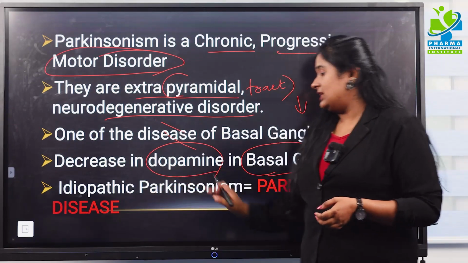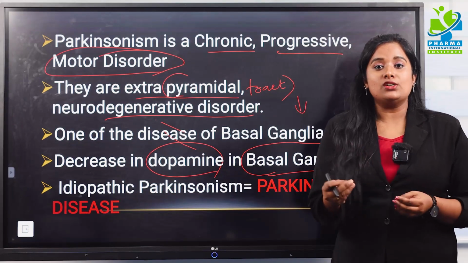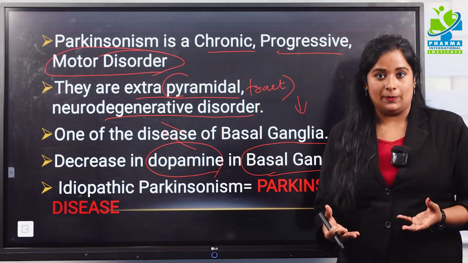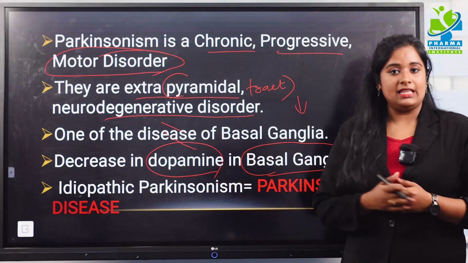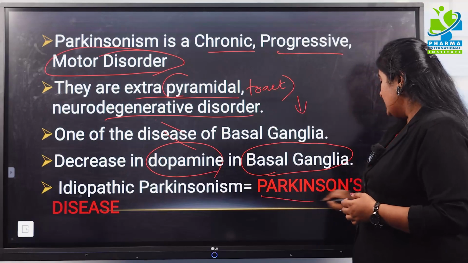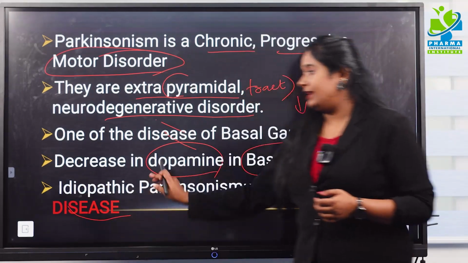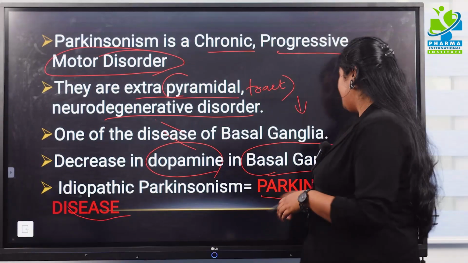Okay, what is idiopathic Parkinsonism? Whenever the cause of this Parkinsonism is unknown, it is called idiopathic Parkinsonism. And Parkinson's disease is a type of idiopathic Parkinsonism.